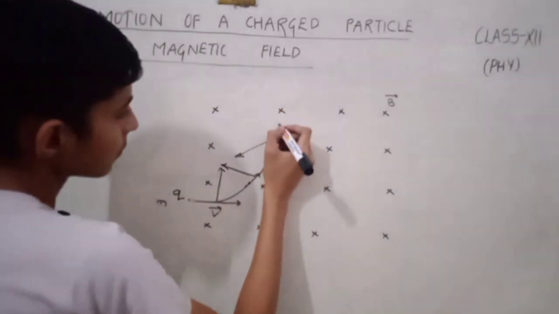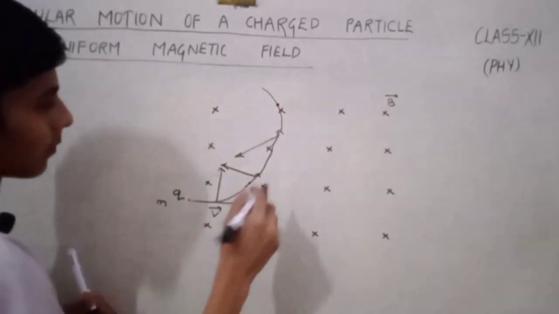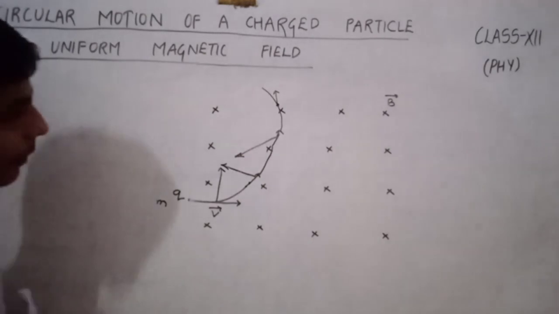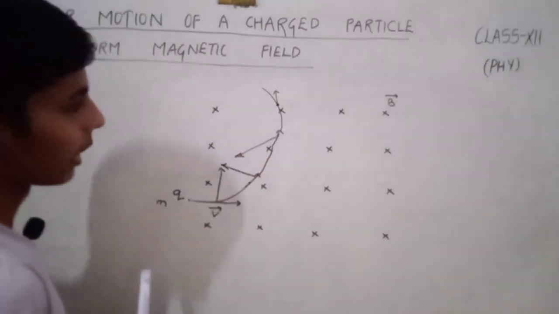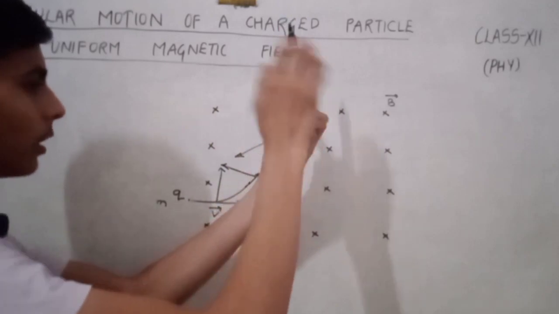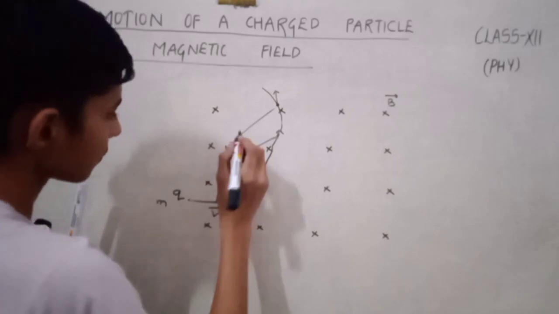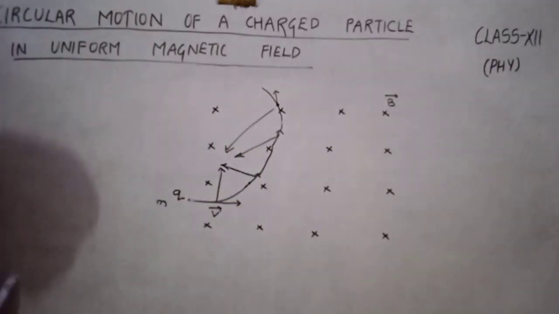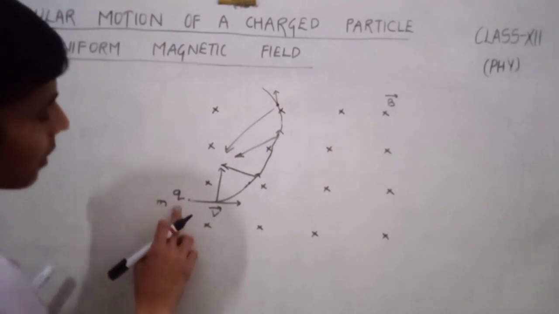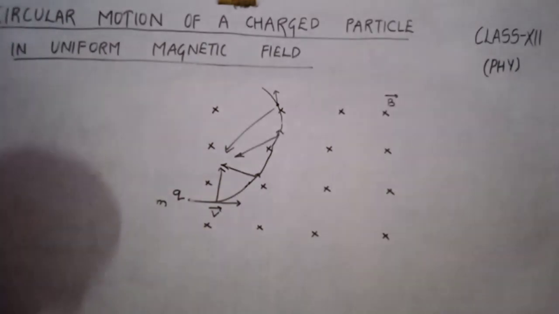In this way, at this point, this is the direction of velocity and the direction of magnetic field is into the plane. Then it will experience a force in this direction. So in this way, this charge q will trace uniform circular motion, or we can say circular motion.